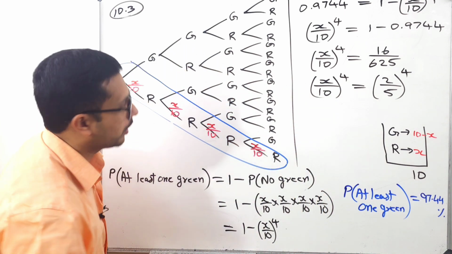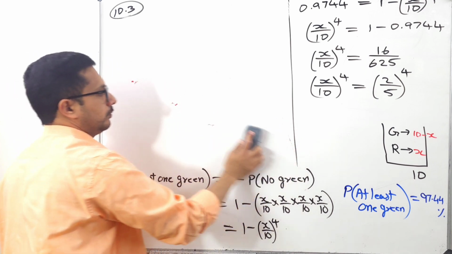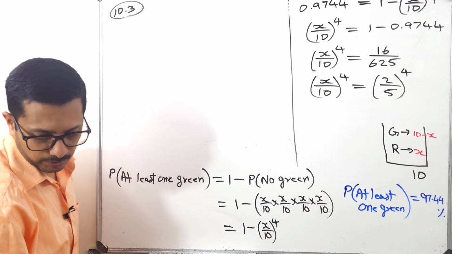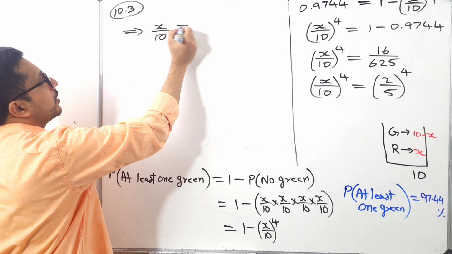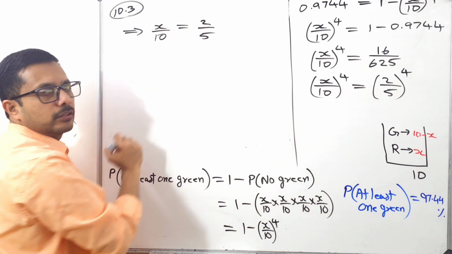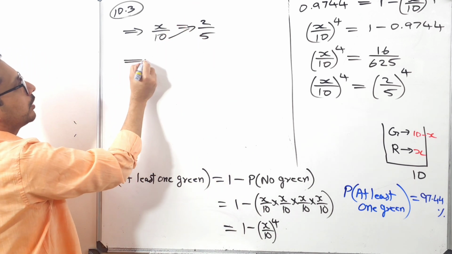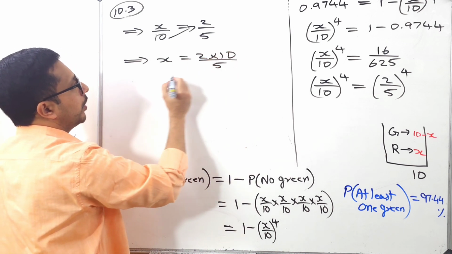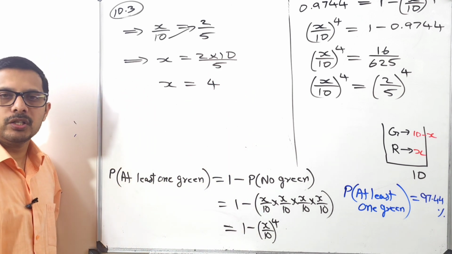It implies that x over 10 is equal to, as the bases are equal, 2 over 5. So cross multiply, this 10 you can multiply to the numerator there. So x is equal to 2 times 10 divided by 5. So x is equal to 20 divided by 5, which is 4. So the value of x is 4.